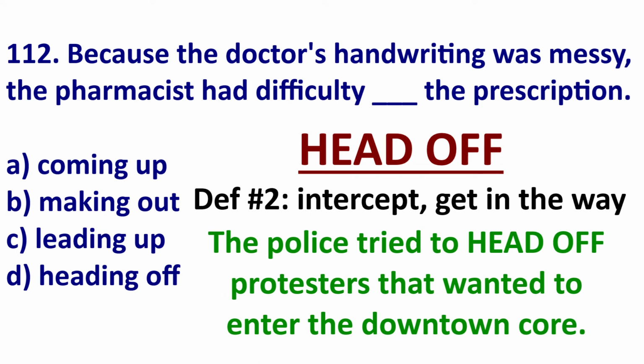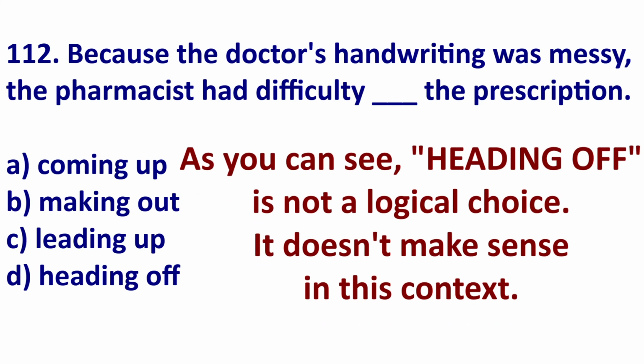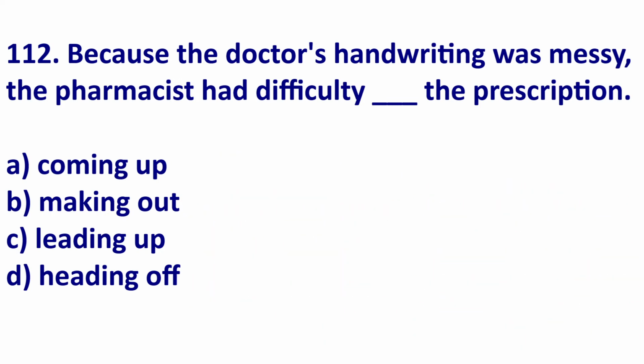The police tried to head off protesters that wanted to enter the downtown core. So the police wanted to block them, meet them, so they couldn't go in. So as you can see, the pharmacist had difficulty heading off the prescription is strange. It's not logical. So now it's B or C.